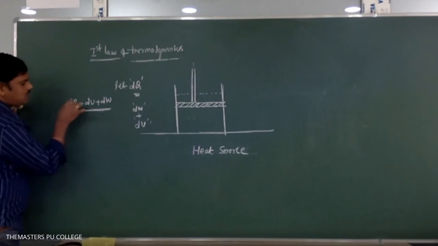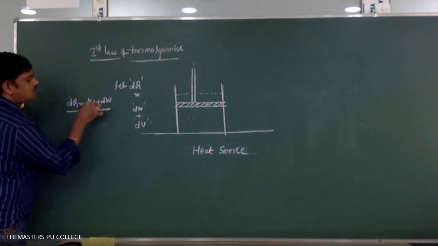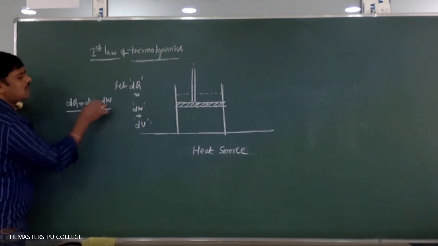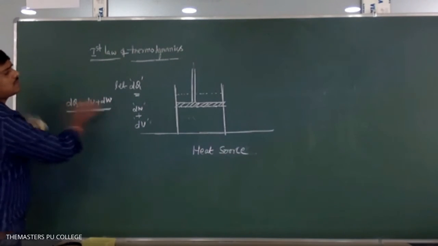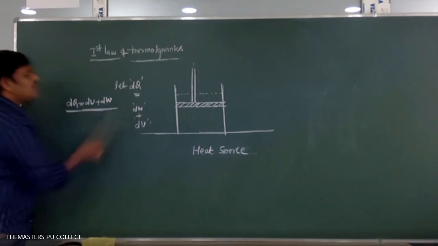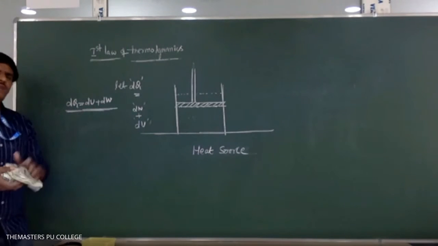So dq is the heat supplied to the system. dU is the change in internal energy of the system; when heat is supplied, dU increases. And dw is the work done by the system. So this is the first law of thermodynamics. On what basis is the first law built? What is the basis of the first law?